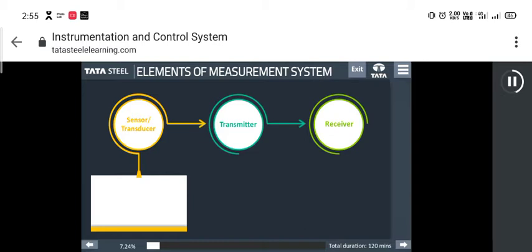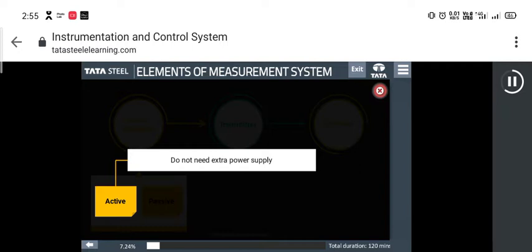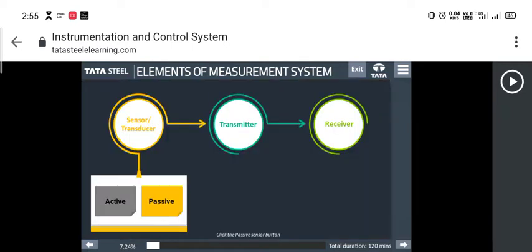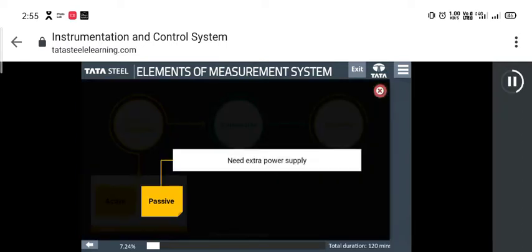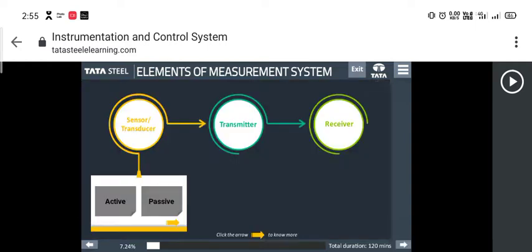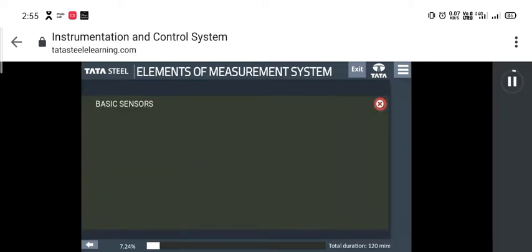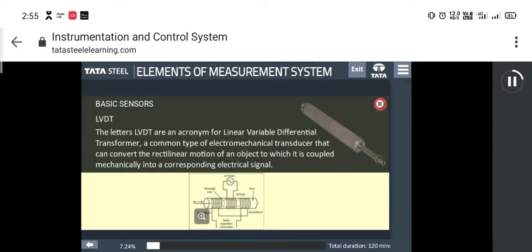A sensor is classified into two groups, active and passive. Do not need extra power supply. Need extra power supply. Commonly, transducers may contain either of these two basic sensors.